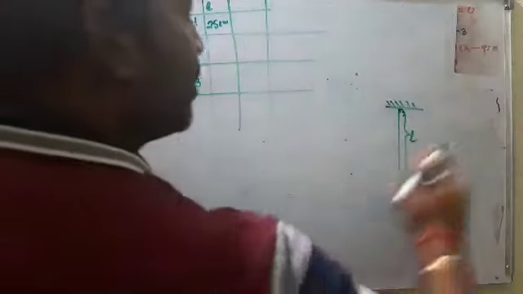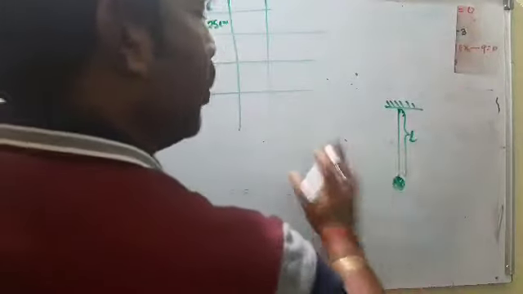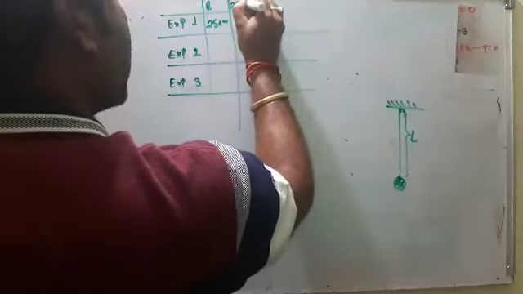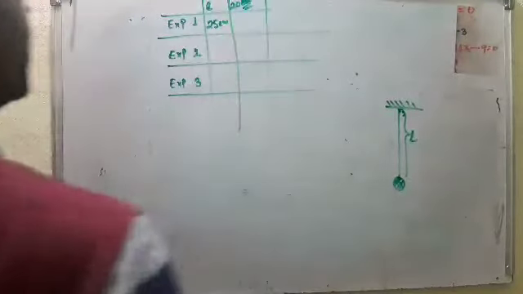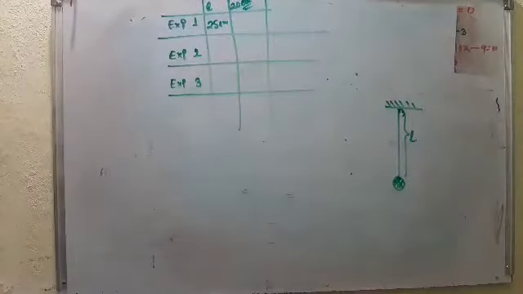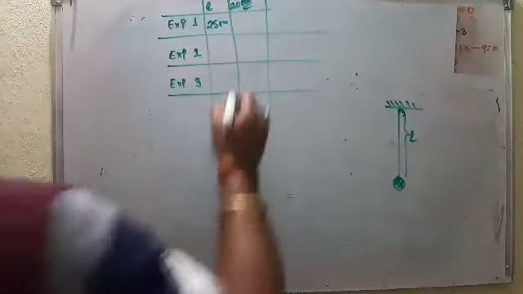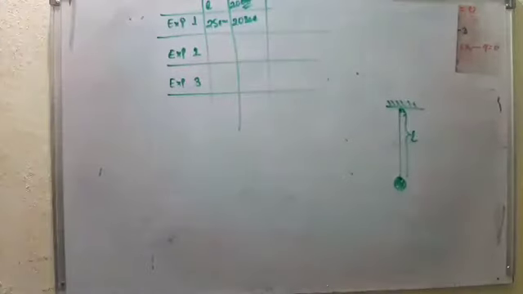Then I start the motion and observe when it completes 20 oscillations. Using a stopwatch, I found that in 20 seconds it completes 20 oscillations.